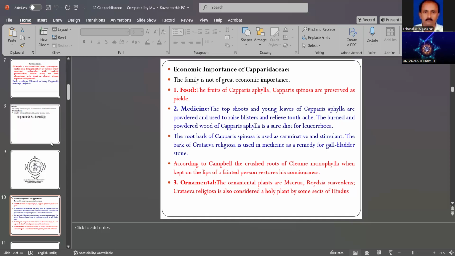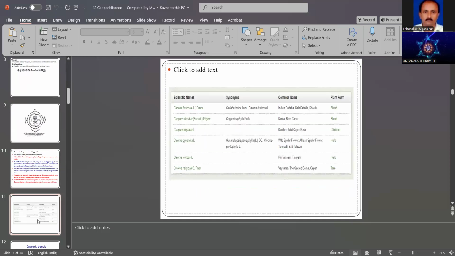The ethical value of the plants, but the scientific names, synonyms and common names are also important. The first one is Cadaba tuberosus, which is one character of the plant, the major part. The second one is Capparis decidua, which is also older than Capparis aphylla.